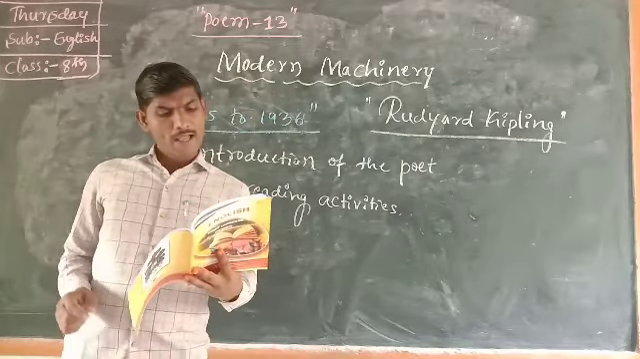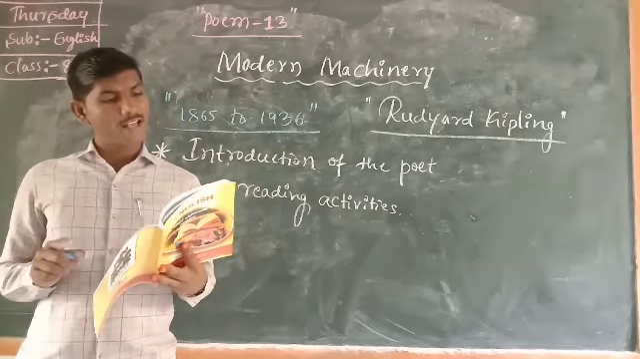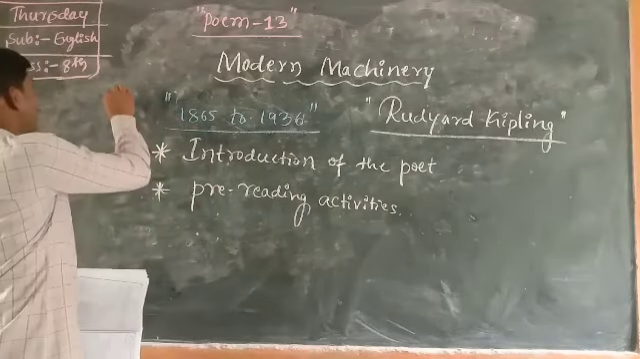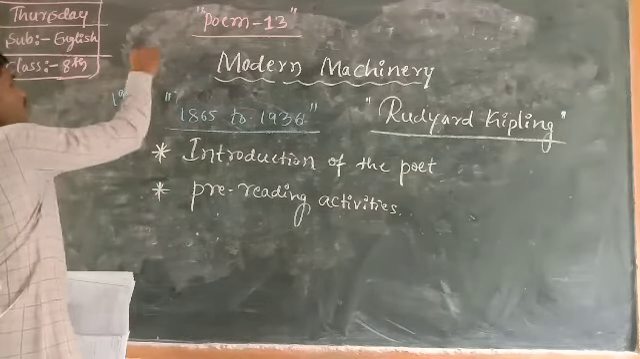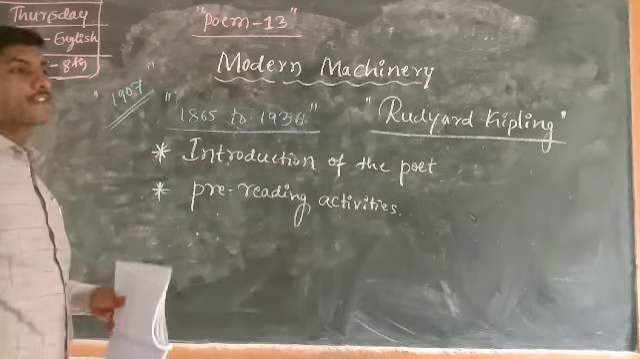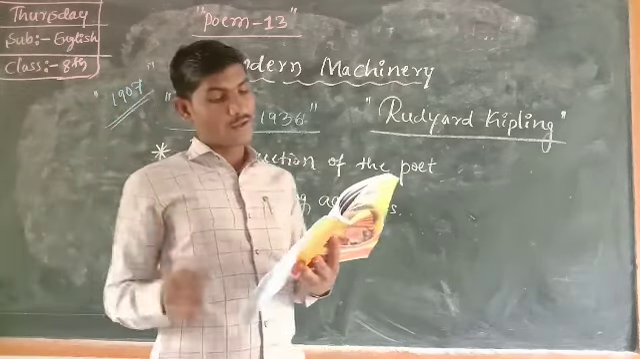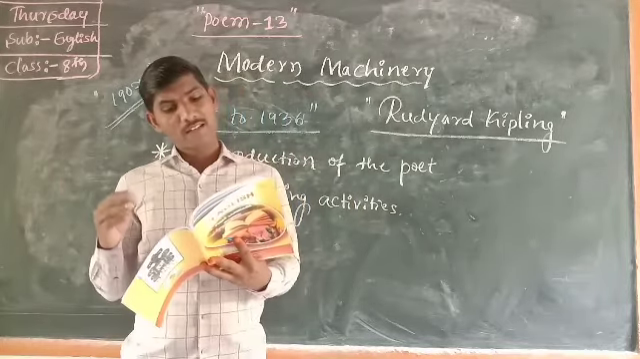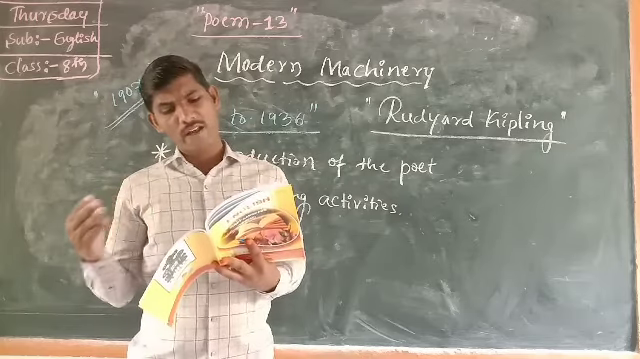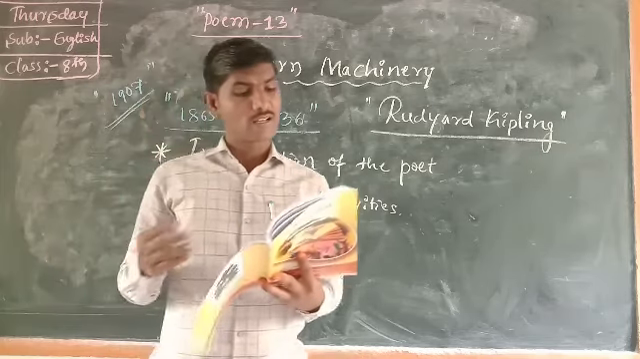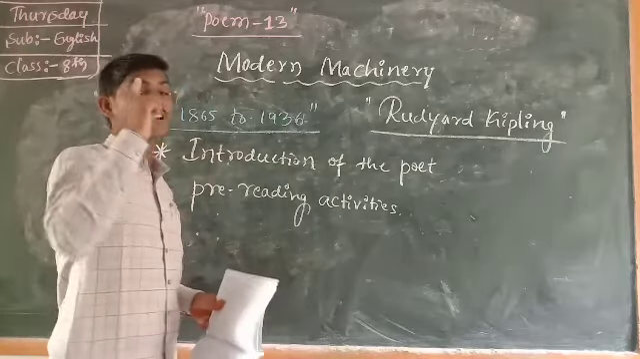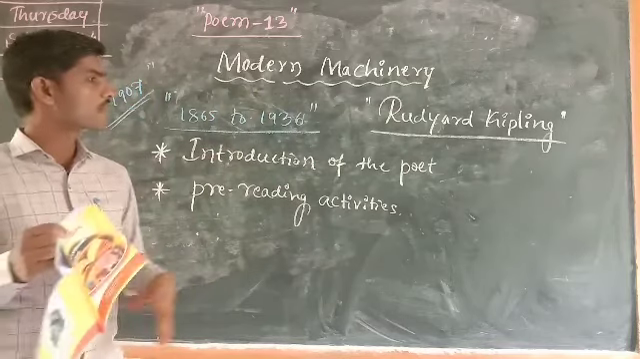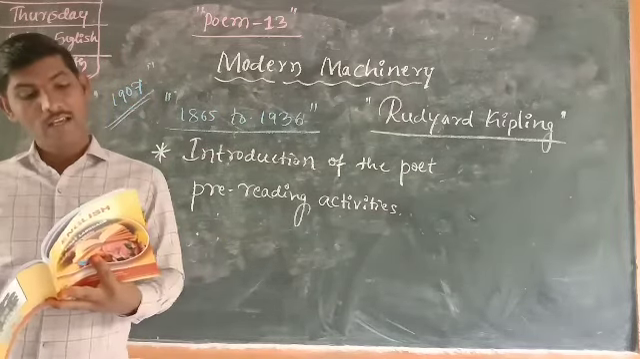The next, Kipling received the Nobel Prize for Literature in 1907. In the year 1907, he got the very valuable award, that is the Nobel Award. Kipling is best known for his works of fiction, the Jungle Book. So you have to understand very well. His major work, the major work of Rudyard Kipling, is the Jungle Book.